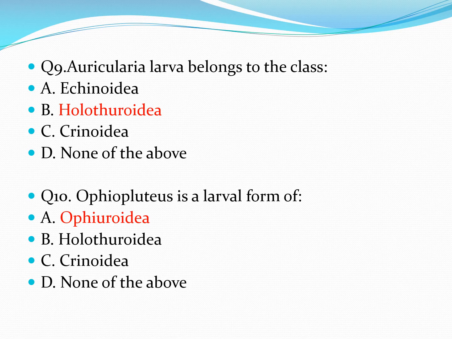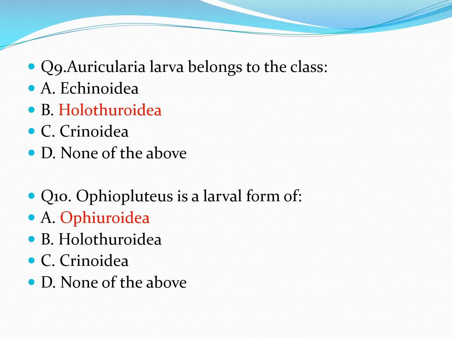Next question is, Auricularia larva belongs to the class. Option A, Echinoidea, B is Holothuroidea, C is Crinoidea, and option D is none of the above. Auricularia larva belongs to the class Holothuroidea. So answer is B, Holothuroidea.